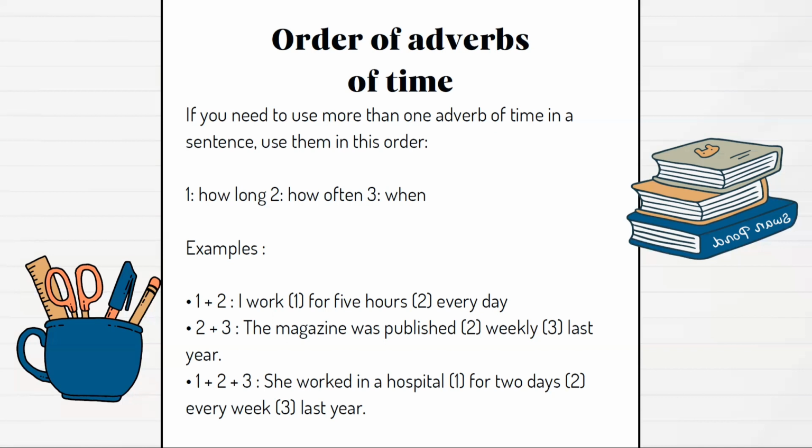The second one is a combination of the second and the third orders. The magazine was published weekly last year. Weekly is for how often, and last year is for when. The last one is a combination of the first, the second, and the third orders. She worked in a hospital for 2 days last year. For 2 days is for how long, every week is for how often, and last year is for when.